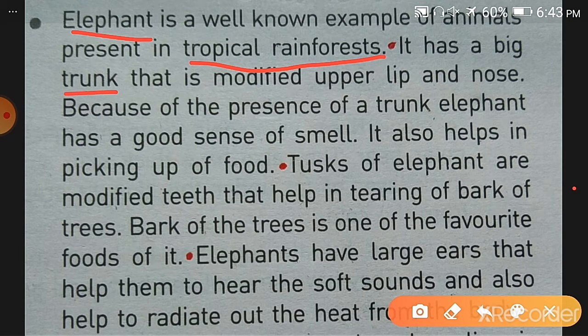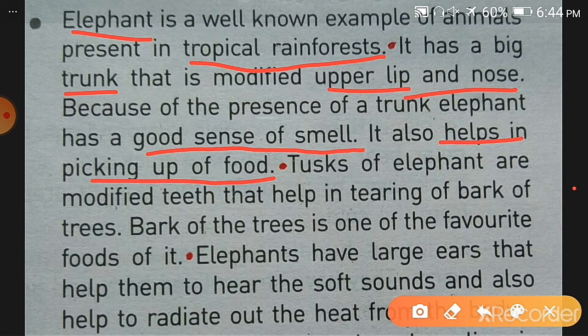Elephants have a big trunk, which is the modified upper lip and nose. Because of this trunk, the elephant has a good sense of smell, and the trunk also helps in picking up food. So the trunk is very important.